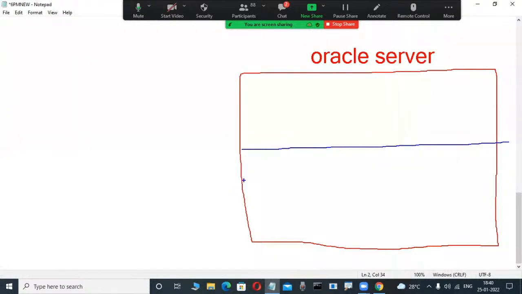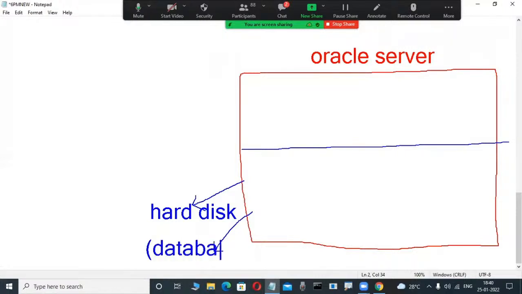Now this bottom part is hard disk only. In the computer's hard disk, some files are available. Slowly observe here. Automatically some files are created. This is also called the physical database. Whatever part is on the hard disk is also called the physical database. For example, here so many files are available.